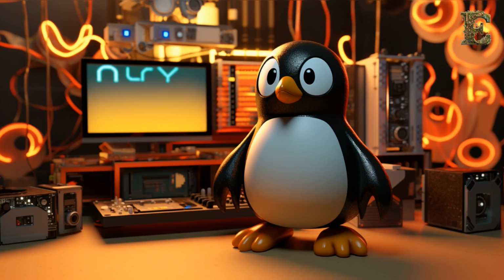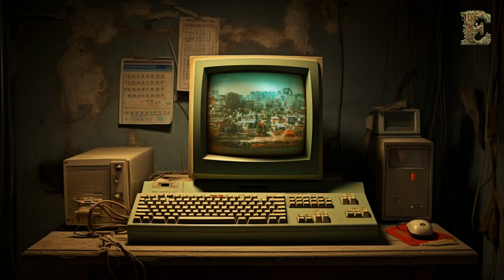Ellie's best friend, Max, was a computer whiz. When she told him about her attic discovery, his eyes lit up with excitement. Max introduced Ellie to Linux, a special operating system that could bring her old computer back to life. Linux, Max explained, was not like other systems. It was open source, which meant that anyone could contribute to its development. This idea fascinated Ellie. She loved the thought of being part of a global community of contributors.